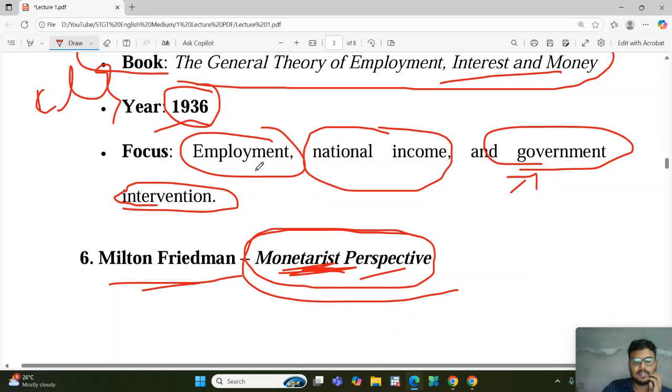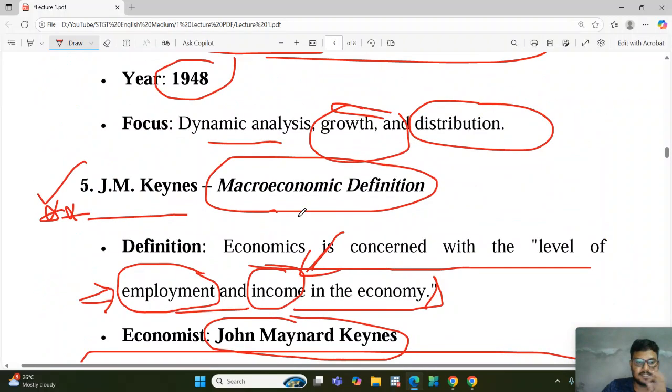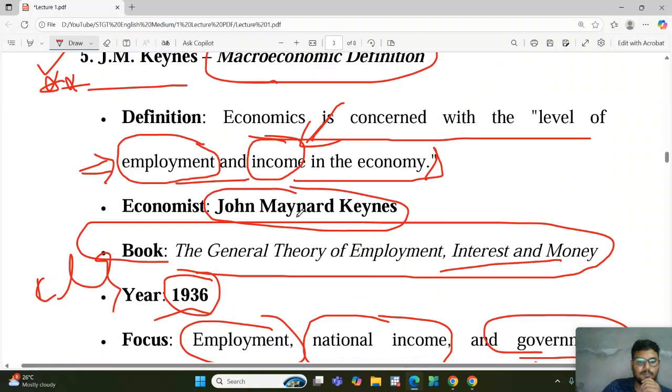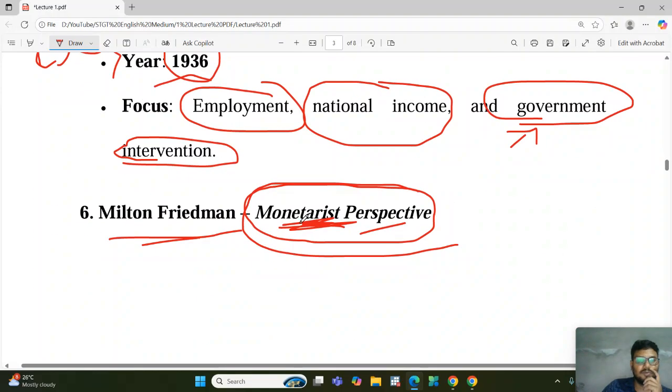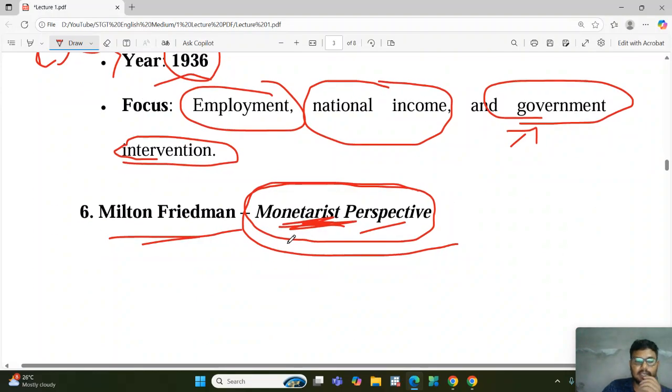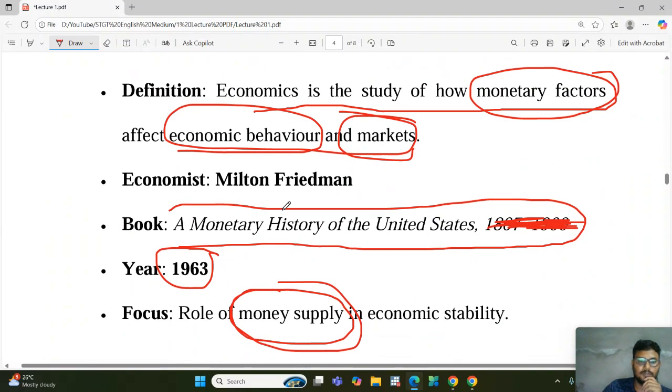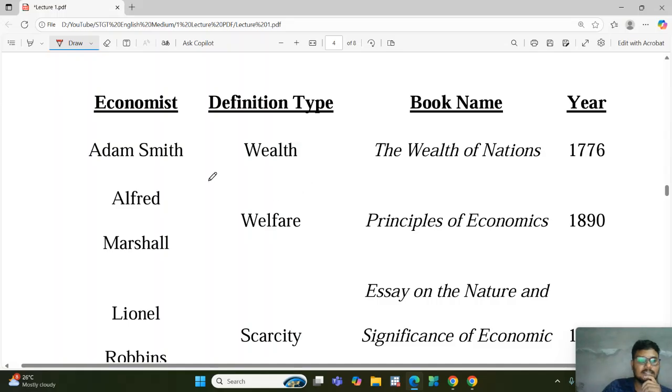So many definitions are there. All the definitions we are not able to cover in one video only. So these are the six definitions which I have explained. It is very much important for your exam purpose. So you have to remember and study carefully the six definitions. Next one. Here I have given the summary.